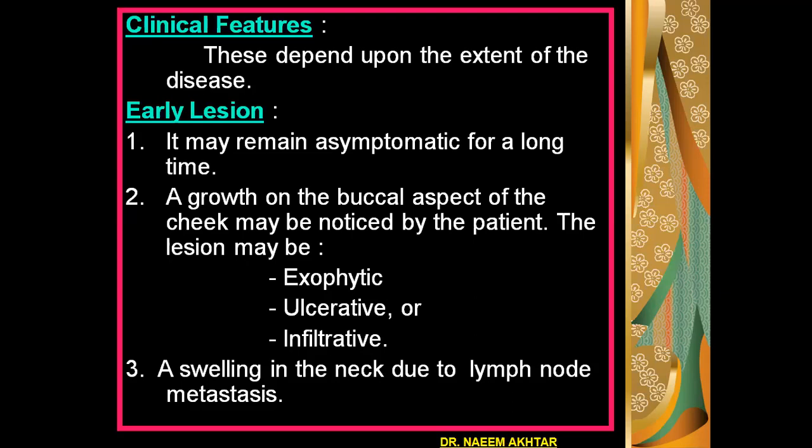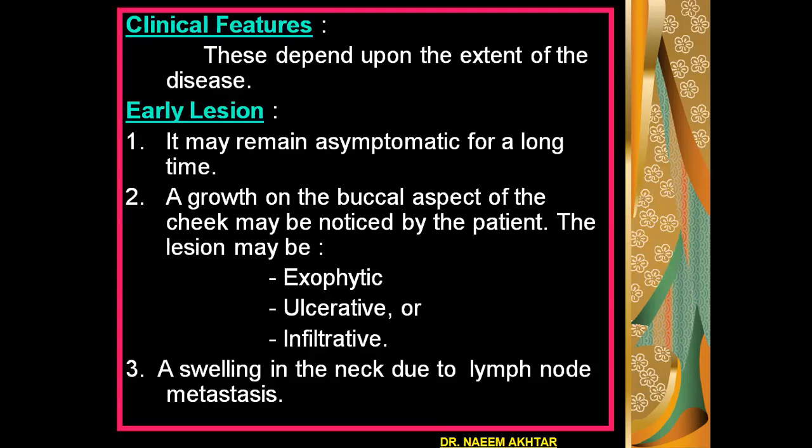Clinical features depend upon the extent of the disease. If the lesion is early, it may remain asymptomatic for a long time. A growth on the buccal aspect of the cheek may be noticed by the patient. The lesion may be exophytic, ulcerative, or sometimes infiltrative.